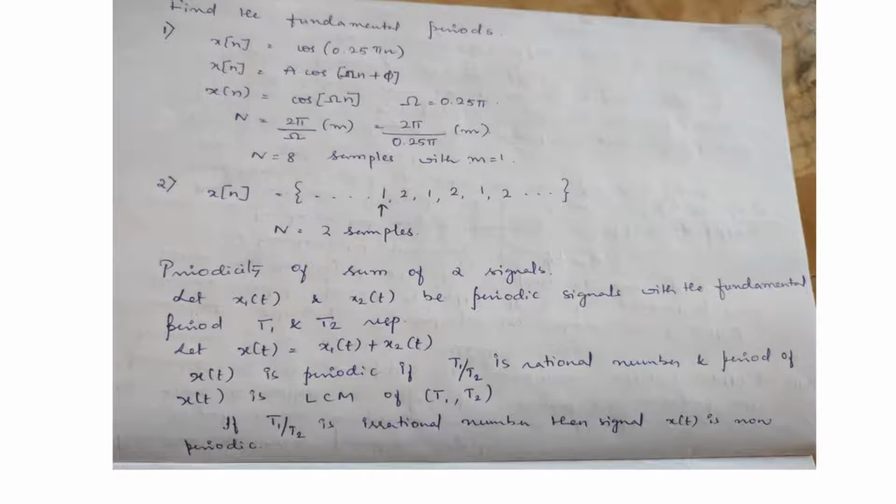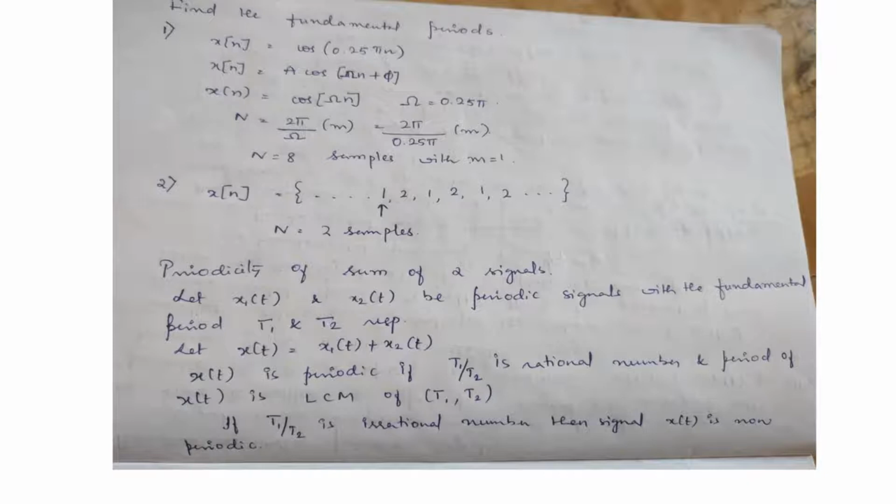Next, we will solve one problem. Find the fundamental period of x(n) = cos 0.25 pi n. We can write x(n) as A cos(omega n + phi), where omega is the angular frequency and phi is the phase shift. Here it is 0. Then x(n) is equal to cos omega n. The value of capital A is 1. Then omega is equal to 0.25 pi. Then N is equal to 2 pi by omega into m, or 2 pi by 0.25 pi into m. The value of N is equal to 8 samples with the value of m equal to 1.